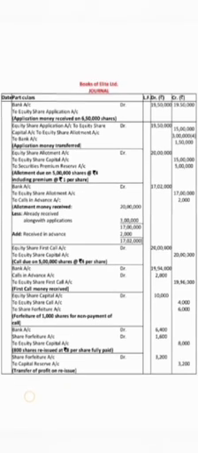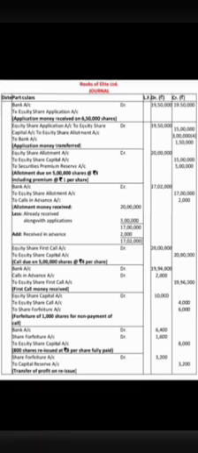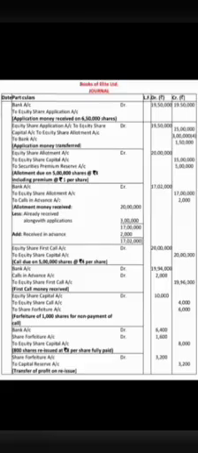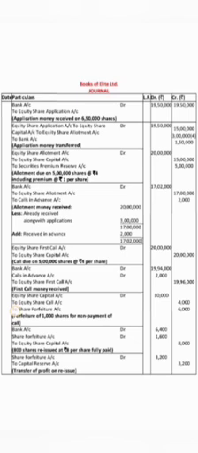And then the eighth entry will be bank account debit, share forfeiture account debit, to equity share capital account. Bank account will be debited by 6,400 for 800 shares multiplied by 8 rupees, that will be 6,400. Equity share capital account will be credited by 800 multiplied by 10 equals 8,000, and the loss, that is 1,600, will be debited in the share forfeiture account. Okay, then the ninth entry, share forfeiture account debit to capital reserve, transfer of profit on reissue, that will be 3,200.